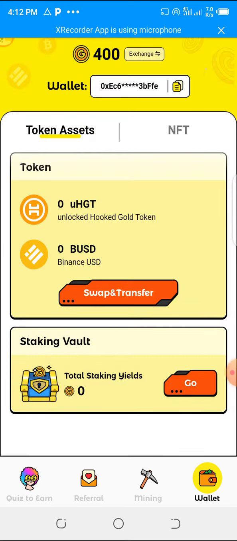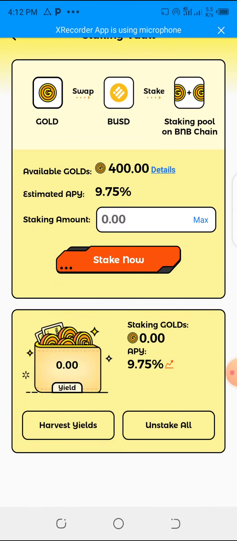Let me show you. I can stake it too if I want. You can see stake. I can stake everything I have here. Then I click on stake, and once I click on stake, automatically it will appear here. But I don't want to stake it for any.